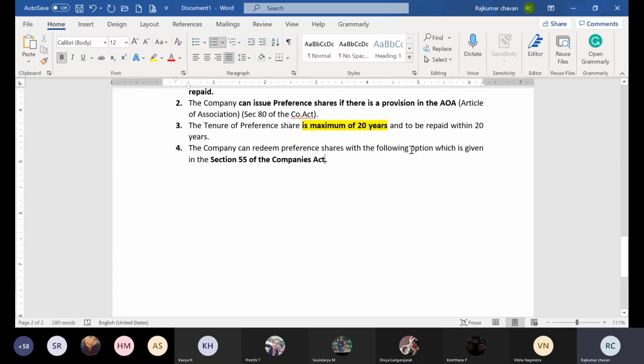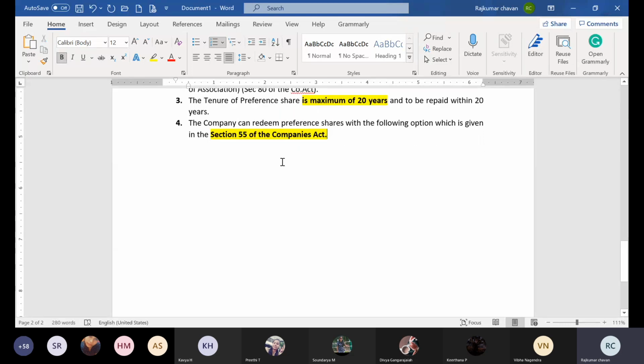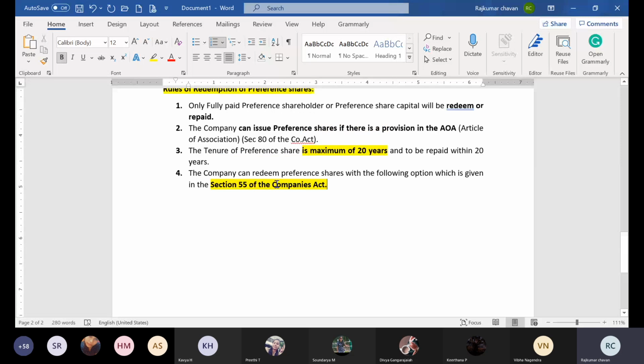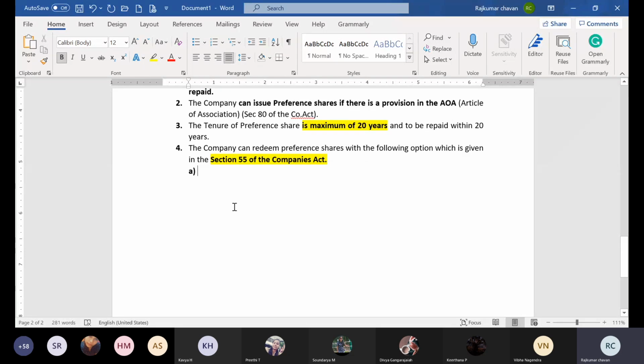There are several options given in Section 55 of the Companies Act. Section 55 of the Companies Act. Now, what are those options? I am going to write them down, and that will help you in solving the problem. So Section 55 says what options the company has to redeem the preference shareholders' money.